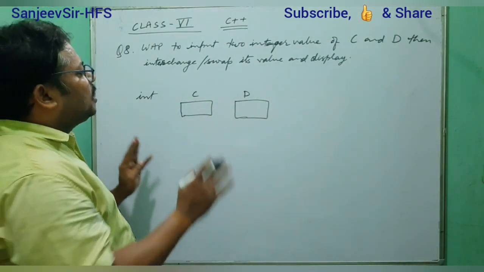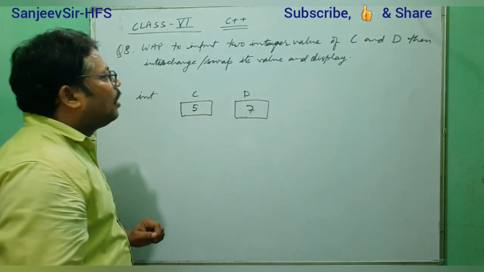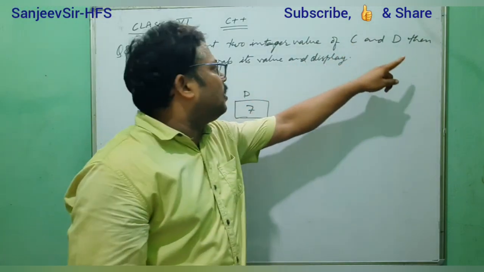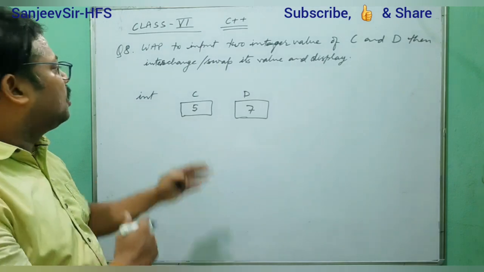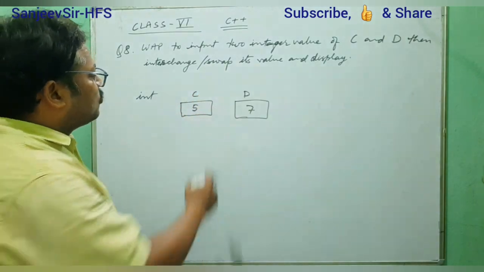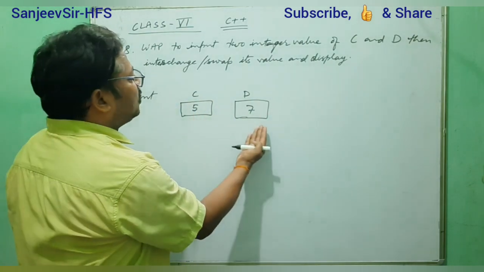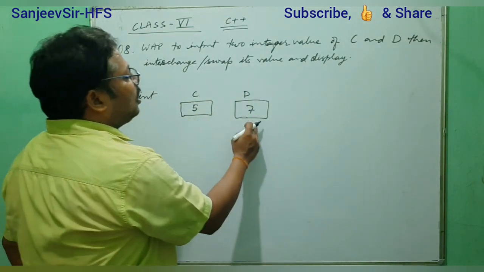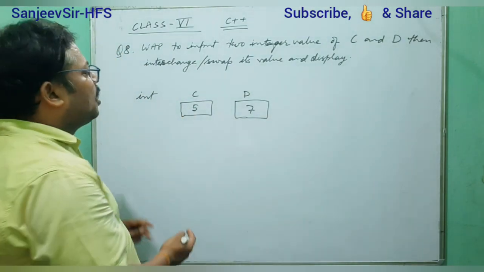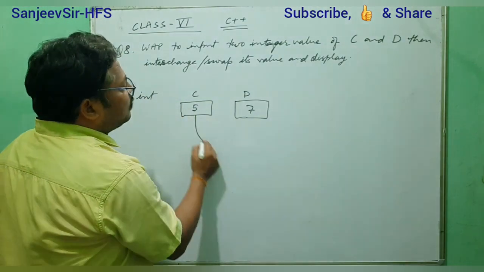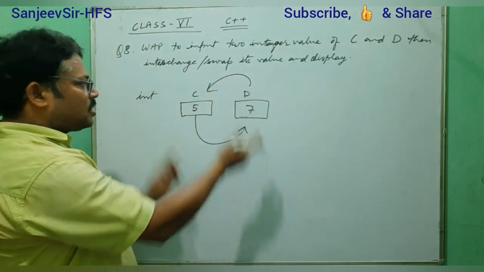Now if somebody has taken the C value as 5 and the D value as 7, the question is saying then interchange. Interchange means change the value. Interchange or swap its value. Swapping means C value will go into D and D value will go into C. So 5 will go to 7's place and 7 will come here.